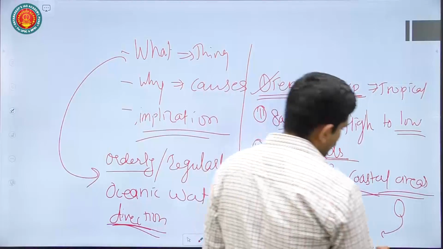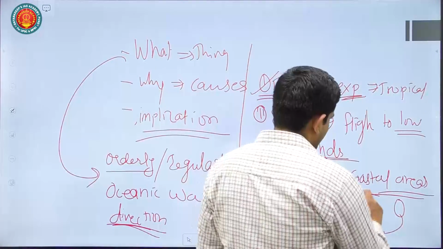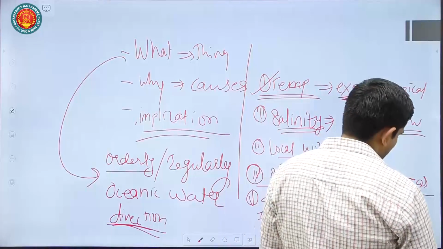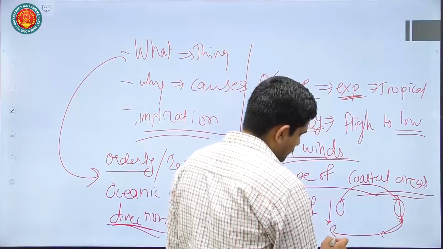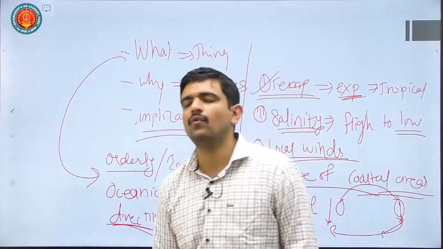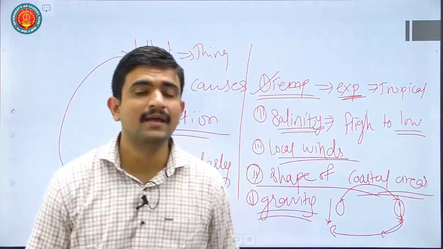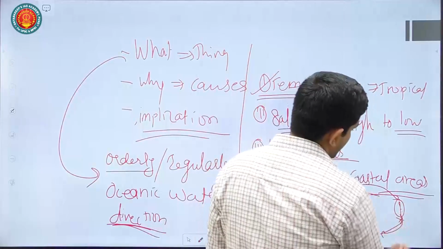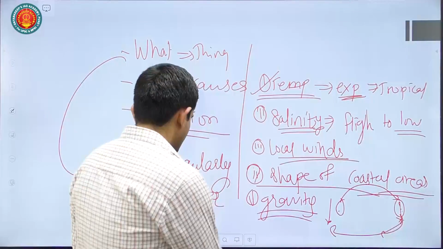So hot water will flow from equator to the pole, and cold water will sink at the pole and will flow back towards equator. Okay, so that is also an important factor for the ocean currents that helps in a way to maintain temperature of pole region as well as at the equatorial region. Okay, so that also you can talk about.